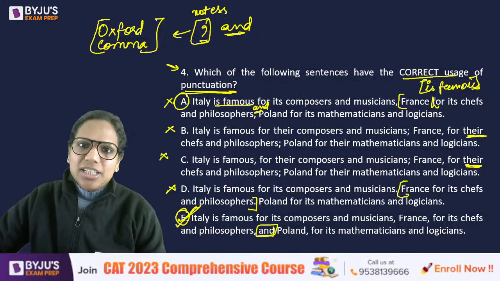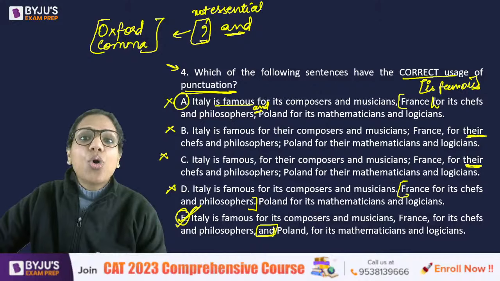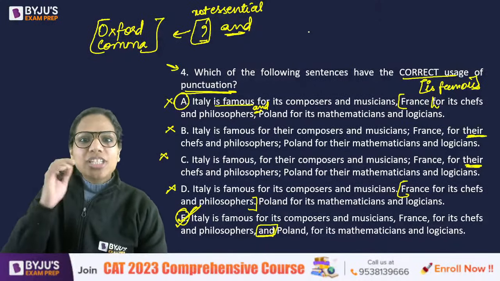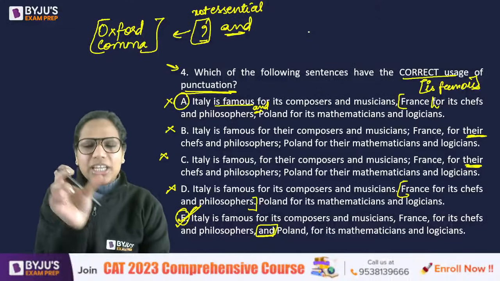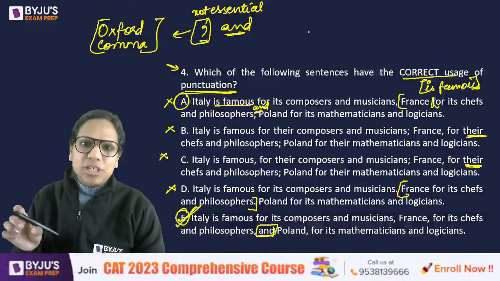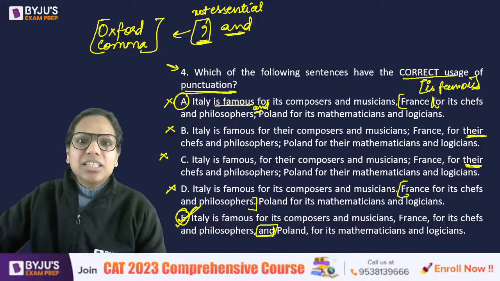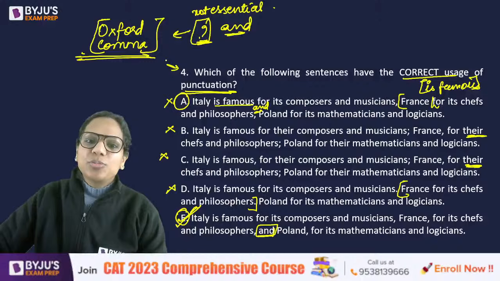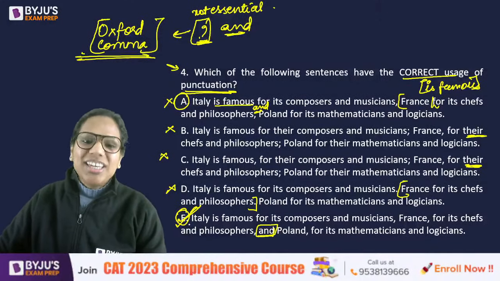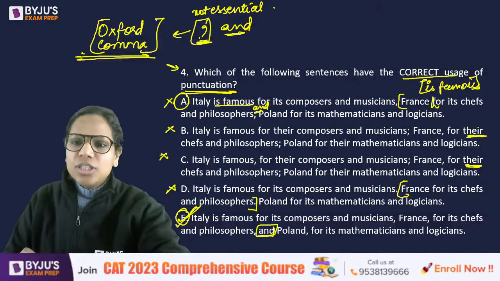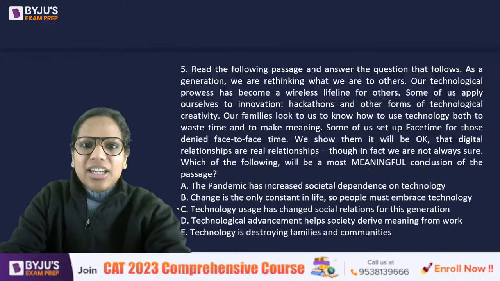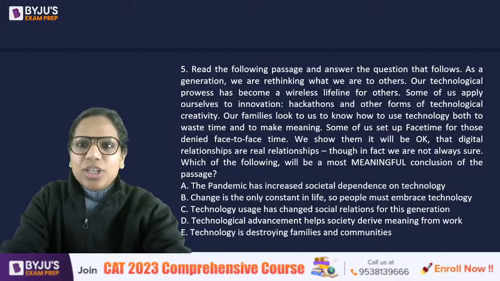You are right. It's not essential, but it's not wrong either. It is added for clarity so that your sentence is crystal clear. Okay, this is one element, this is second element, this is third element. So we add it for clarity. The comma before and is not essential, it is called the Oxford comma. But it's not wrong. Okay, so that's why E. So this was a difficult grammar question. Okay. Now, let's have a look at the fifth one, critical reasoning.